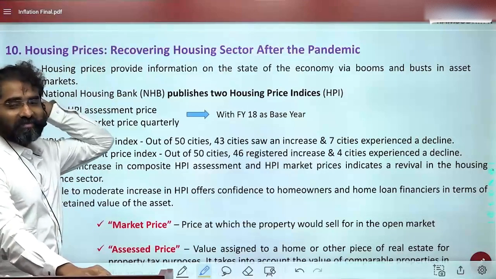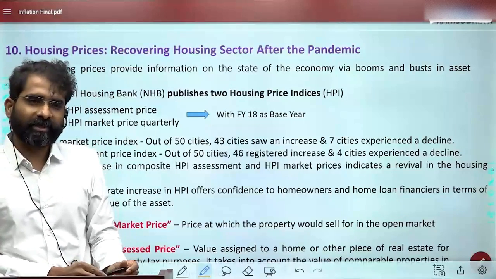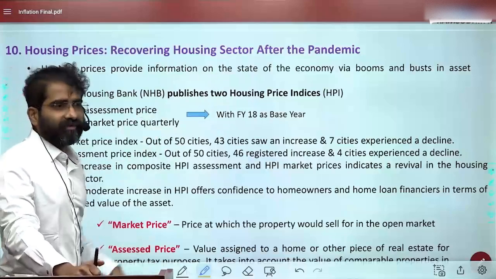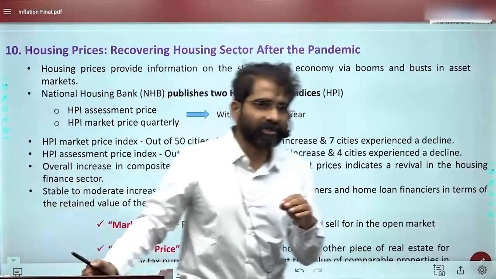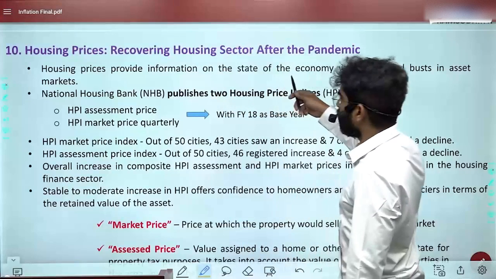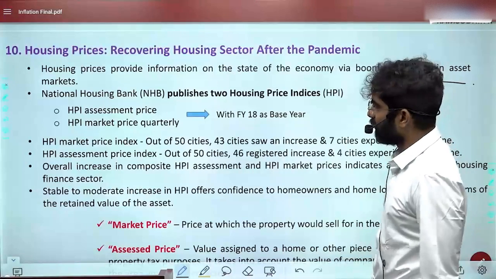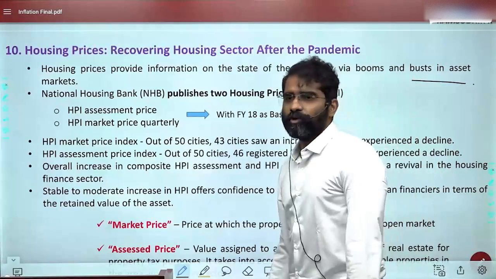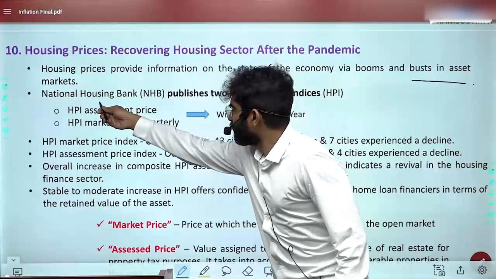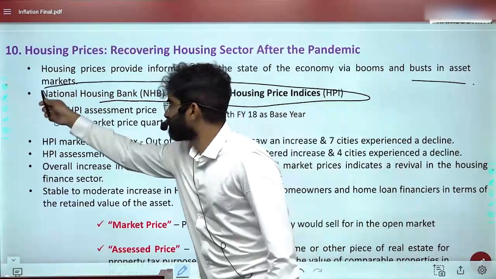Okay. See here. Now 2 sectors were specifically focused on: one is the housing sector and another one is pharma. 2 sectors were focused on in the economic survey. So here, housing prices provide information on the state of the economy via booms and busts in asset markets, basically. And there are 2 indices here. This is given by the National Housing Bank, which publishes 2 housing price indices.